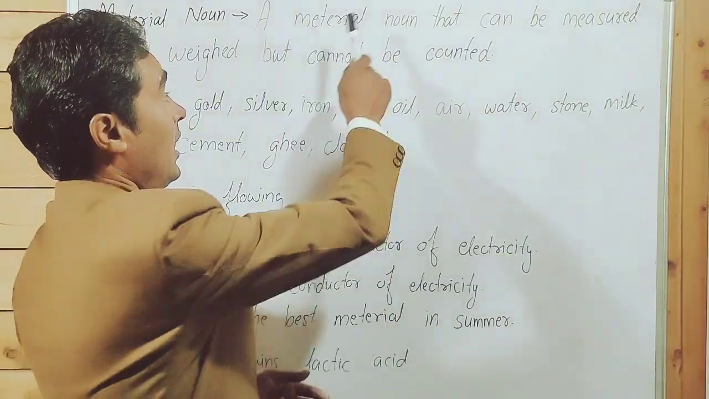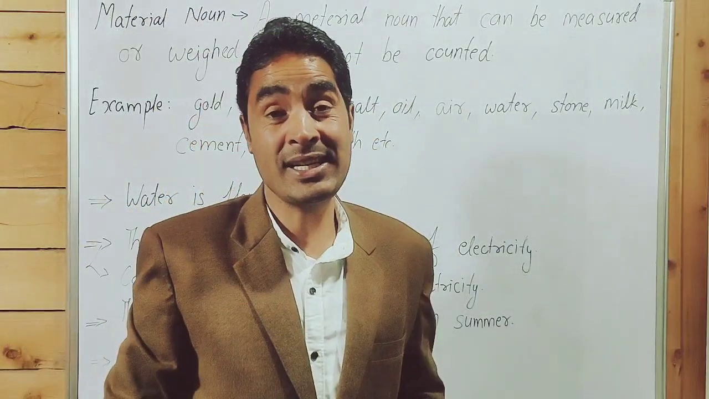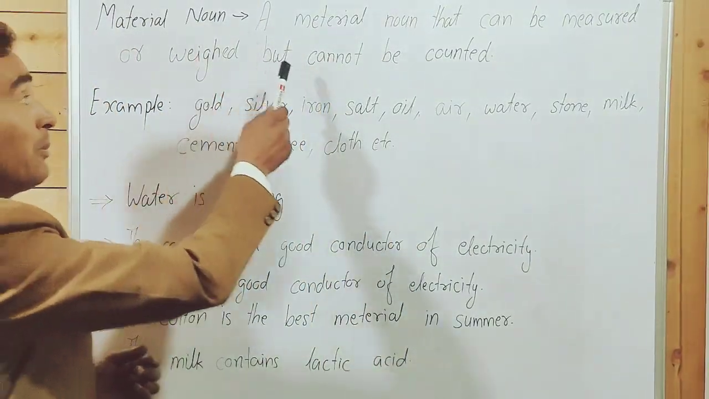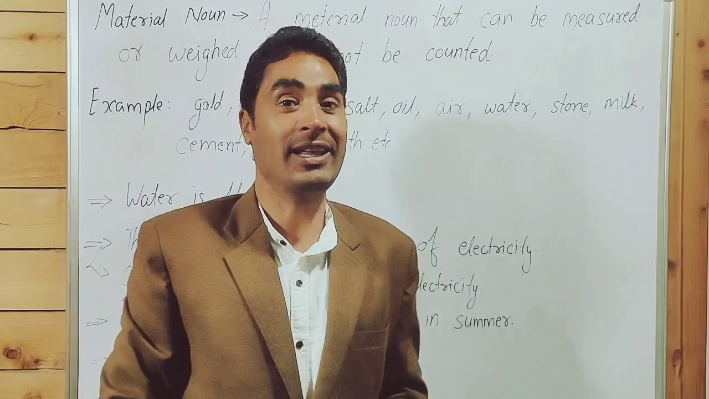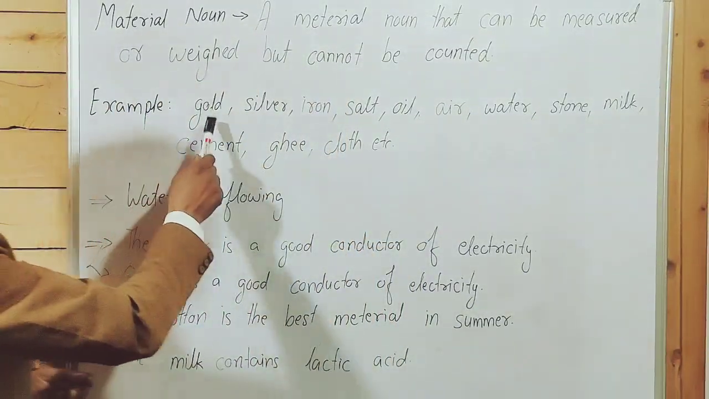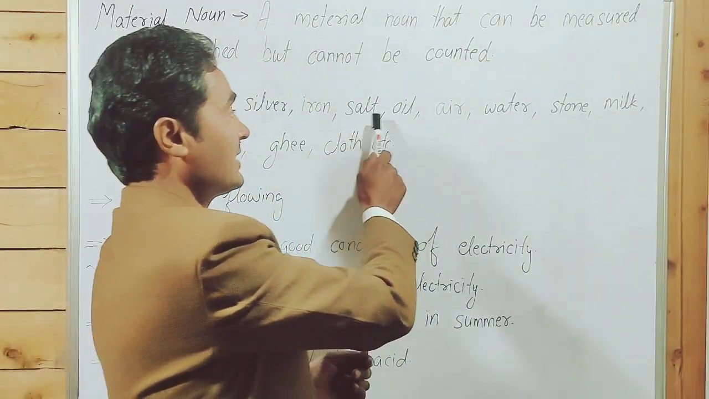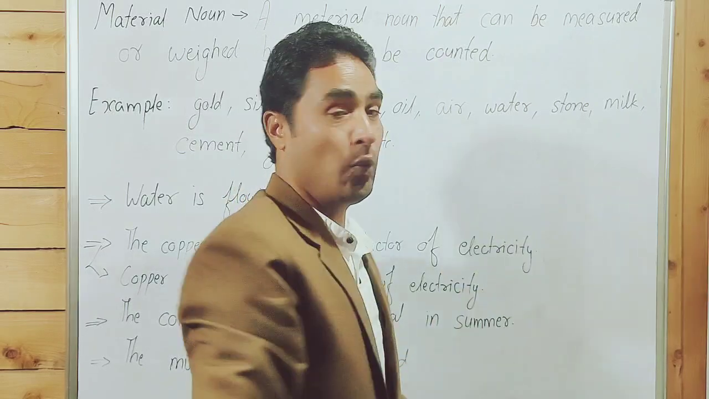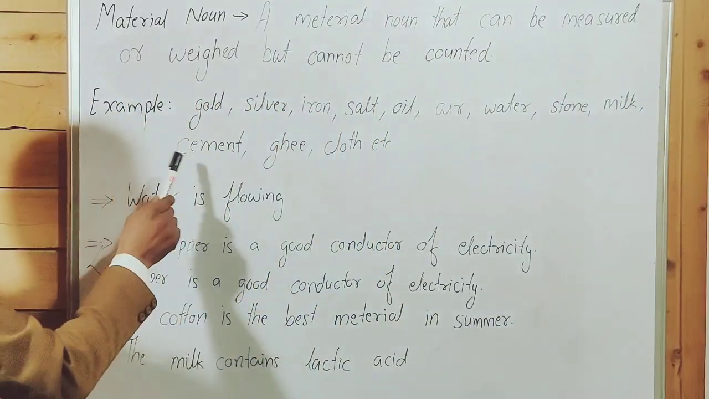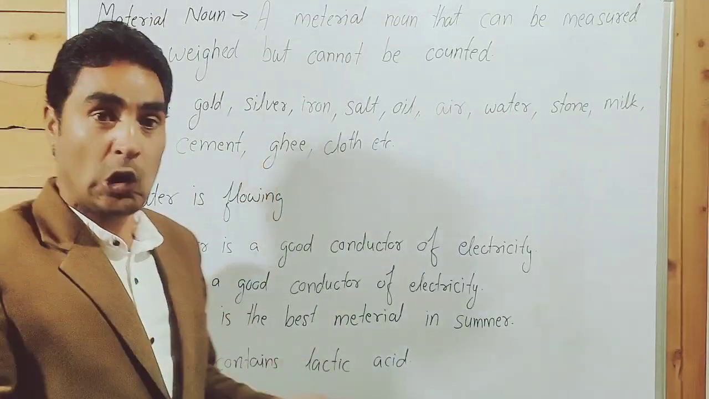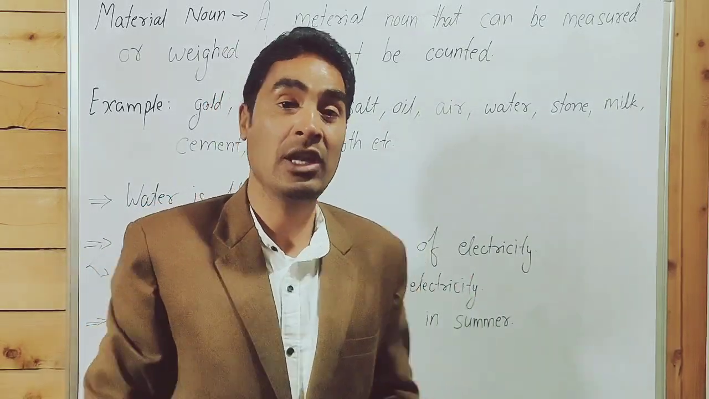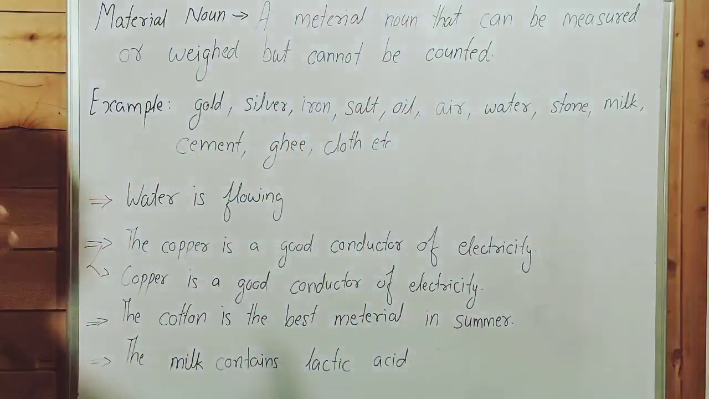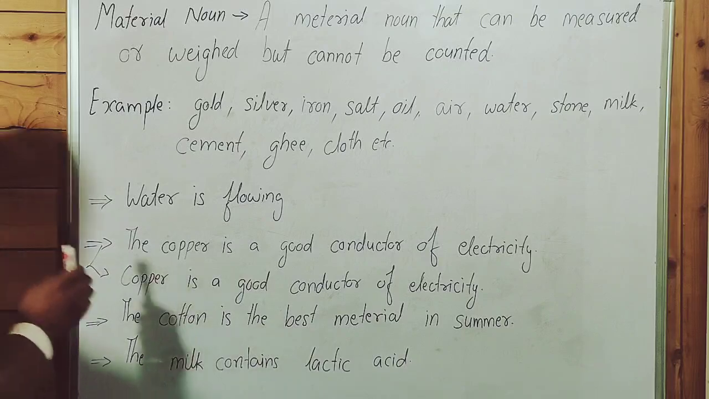Material noun. A material noun is something that can be measured or weighed but cannot be counted. All the material nouns are material things. Example: gold, silver, iron, salt, oil, air, water, stone, milk, cement, ghee, cloth, etc. These are material things. These are uncountable nouns. The material nouns cannot be counted.